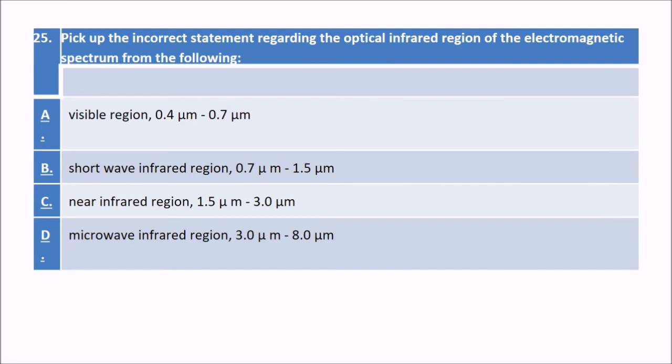Next, pick up the incorrect statement regarding the optical infrared of the electromagnetic spectrum from the following. The answer is B, SWIR, which is not at 0.7 to 1.5.